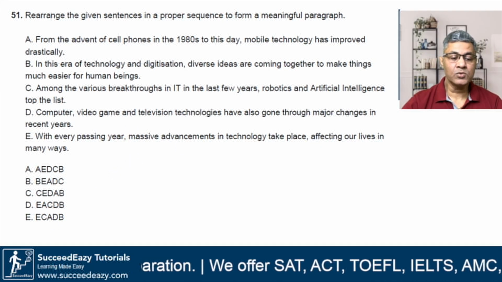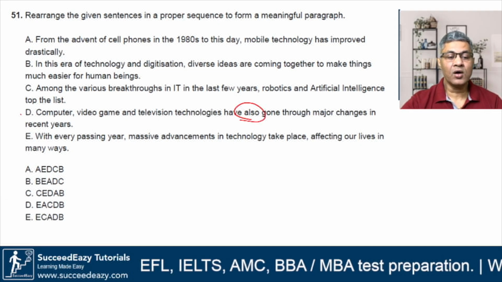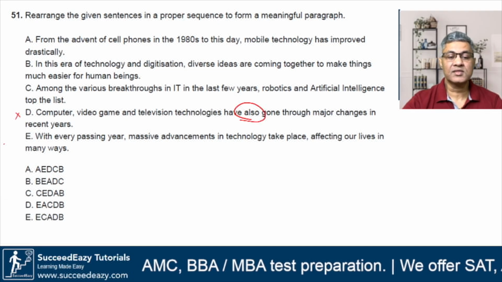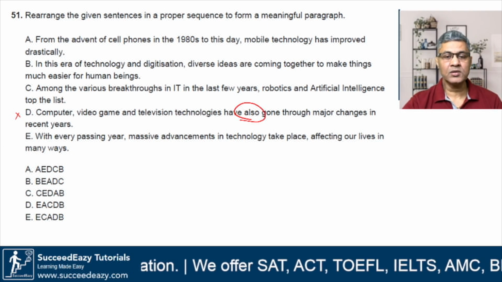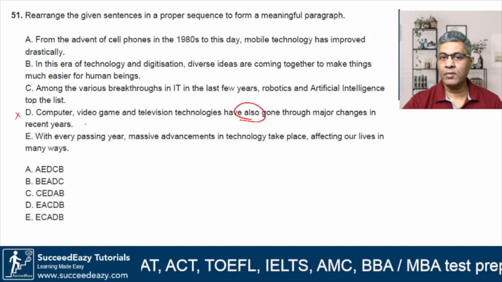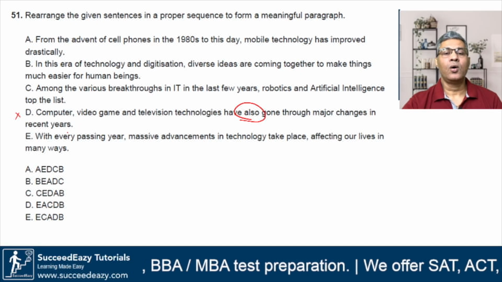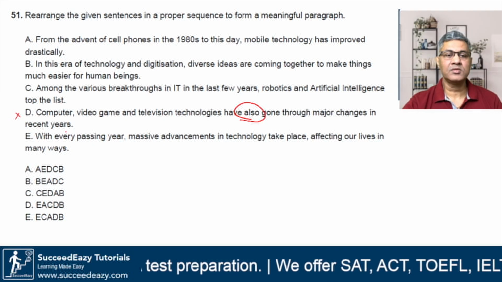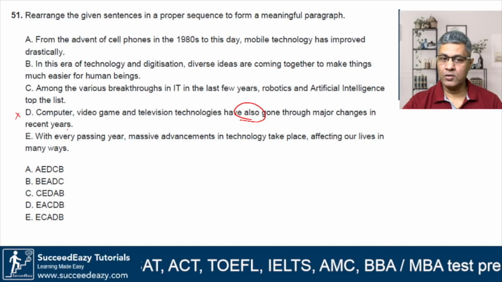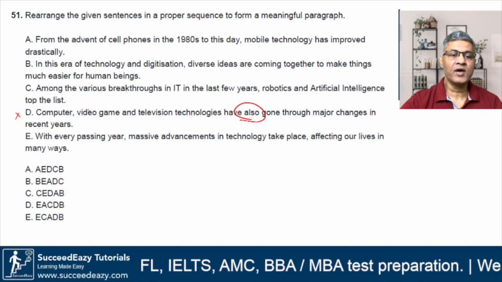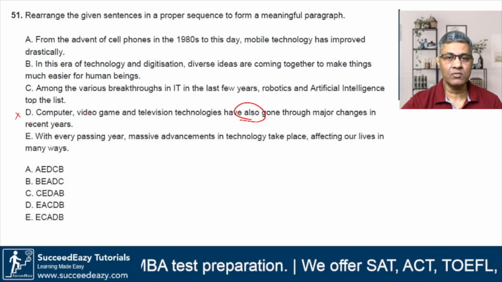Now look, there are certain clues that we need to work on. "Have also gone." That means D cannot be the starting point, right? So we will skip this. It cannot be the starting point. Let's find the starting point and maybe the conclusion, and then look at how we arrange the balance sentences. Maybe we will use chronology, that is time clues, or we will use grammar. That means they need to fit together grammatically to put the balance questions in order, right? So the trick is to find the starting point, and sometimes there could be 2 starting points, so we'll have to see which one will make sense.